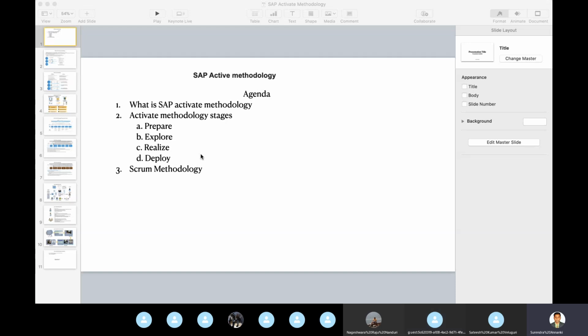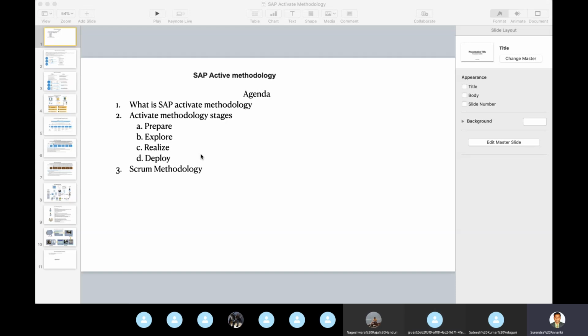Basically, the Activate methodology: what are the advantages, how does it compare to what Satish said about ASAP, and what is the difference. What are the new features here, and why is it coming with an agile flavor, especially in the Activate methodologies? I will cover the day-to-day activities in a project in real time. I have worked in Scrum and Agile methodologies in my previous project, so that will help somehow.